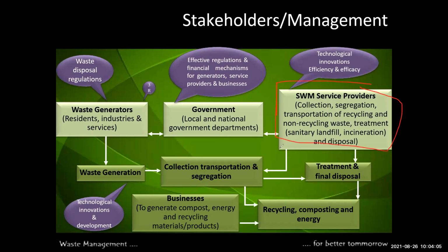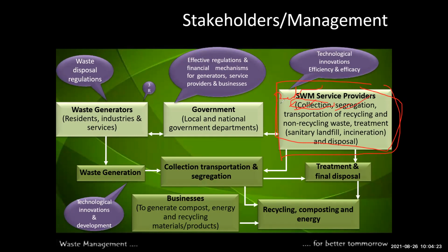The solid waste management process starts with collection. The first part is segregation, how to collect the waste. First you use the reduction of waste. The first step is reduction, which means reducing the waste. Then collection, then segregation.